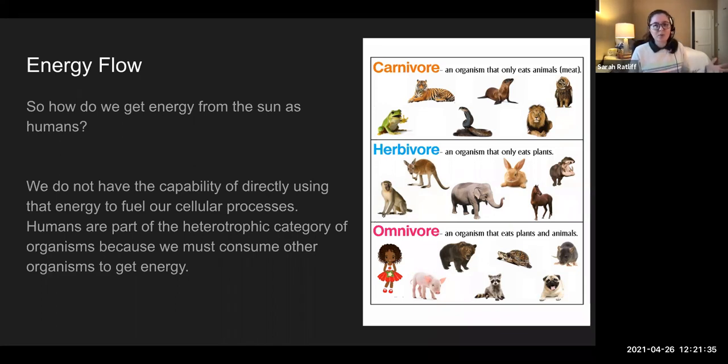The next one is herbivores. They only eat plants. It's pretty self-explanatory. Things like rabbits and horses only eat plants. And us, we as humans, we are omnivores. We can eat both plants and animals. Whether or not you as an individual choose to do either of those things is up to you, but our digestive systems are capable of digesting both meat and plants.